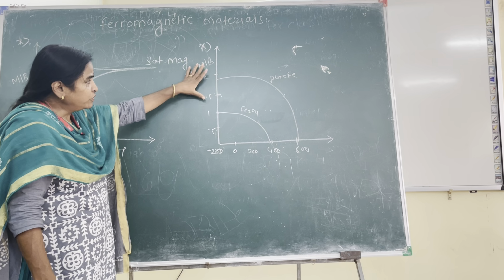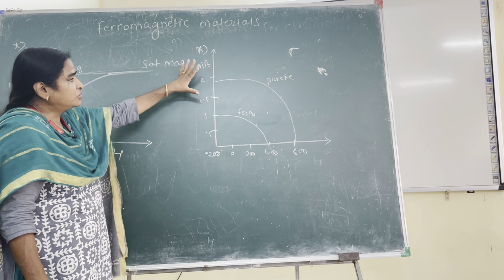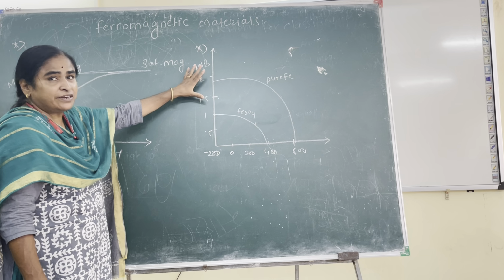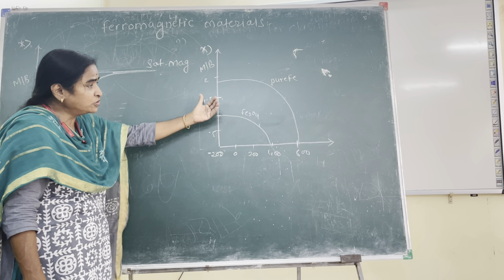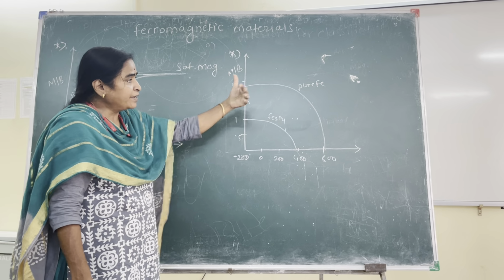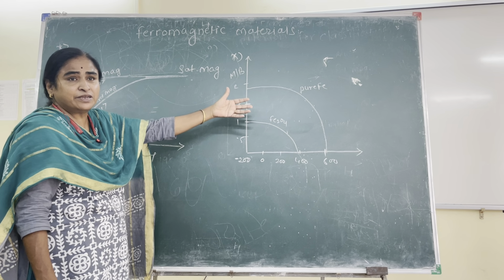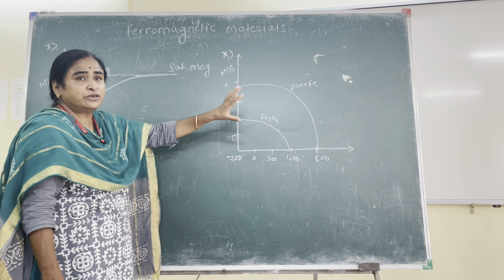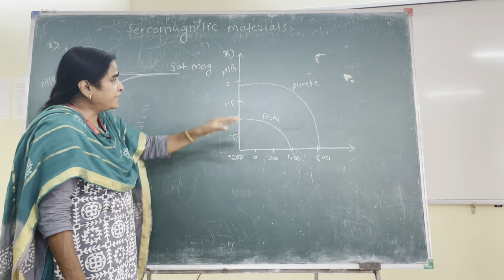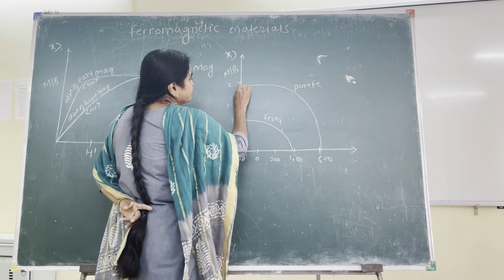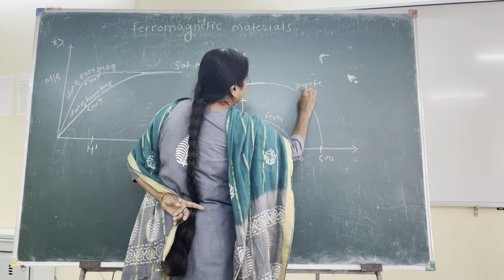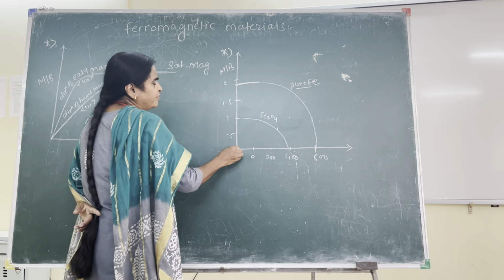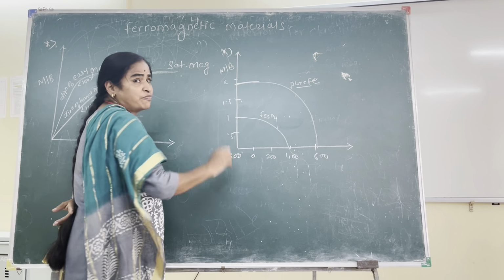According to this concept, the substance behaves as ferromagnetic material when its temperature is below a certain temperature, and above that temperature the substance behaves as paramagnetic material. The temperature at which this transition of the substance from ferromagnetic to paramagnetic happens is called the Curie temperature. You can see, when the substance is in its pure form, this is pure iron, pure Fe, at absolute zero temperature or below that, the magnetization is maximum.